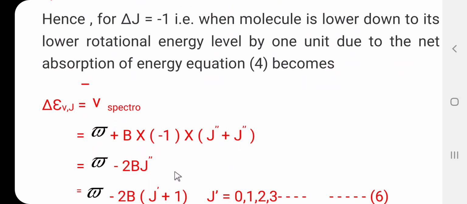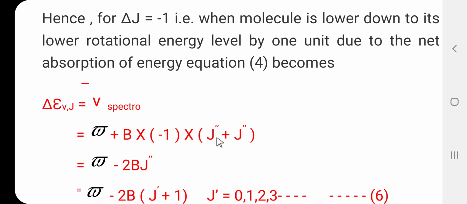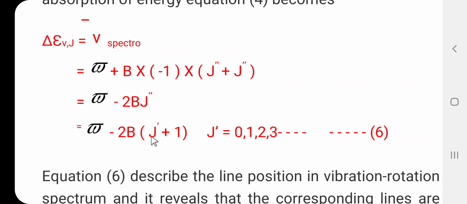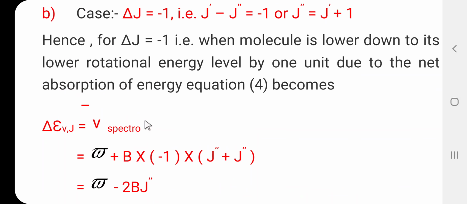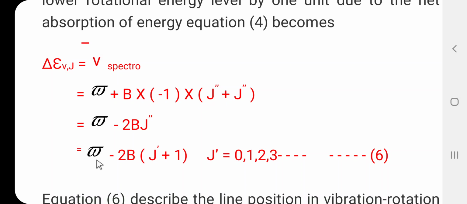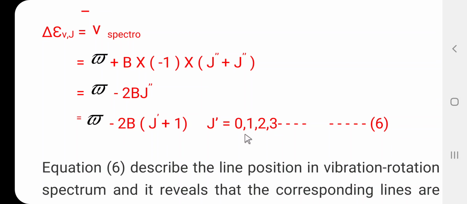So it can be written as minus 1 multiplied by, in bracket, J double dash plus J double dash, which is equal to omega bar. Here J double dash plus J double dash is twice J double dash, so minus twice B J double dash, and the value of J double dash is J dash plus 1. This value is substituted here, and the final equation is omega bar minus twice B in bracket J dash plus 1, where the value of J dash is 0, 1, 2, 3, 4. This is equation number 6.